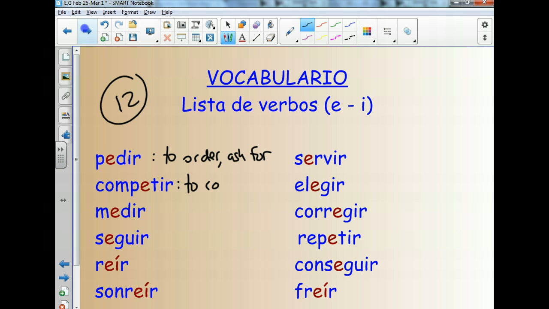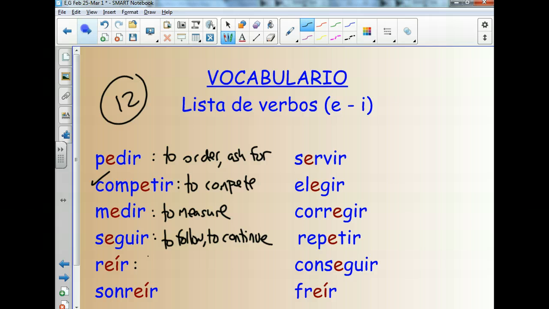Competir with sin means to compete. It's a cognate, nice and easy. So that one's not too bad. We probably have that one in working memory. Medir, to measure. And this is a verb that we probably haven't seen yet. Seguir, we may have seen it at some point, to follow. It also means, and it's very common, it means to continue. Of course, in Spanish you have the verb continuar, which is just like continue, so many people use that.